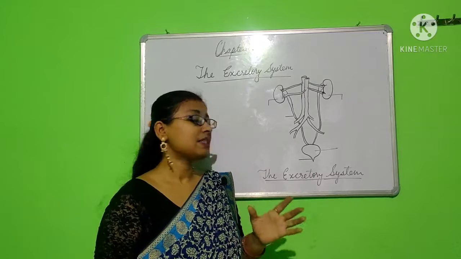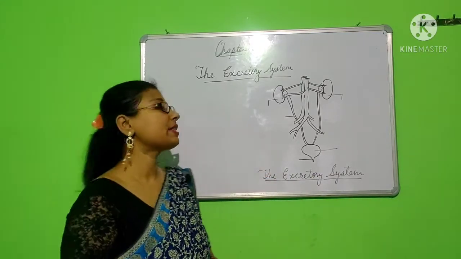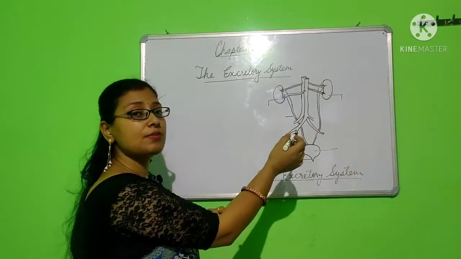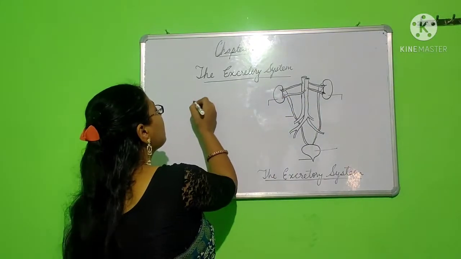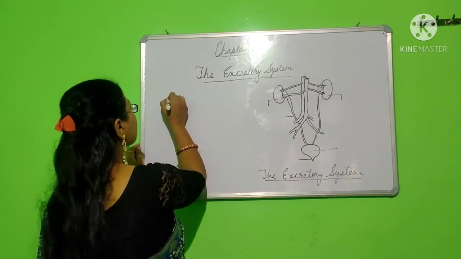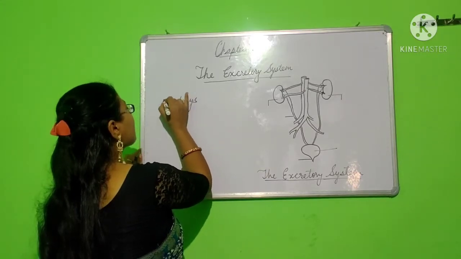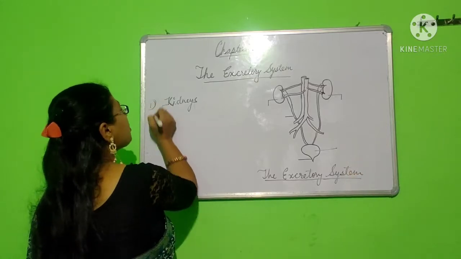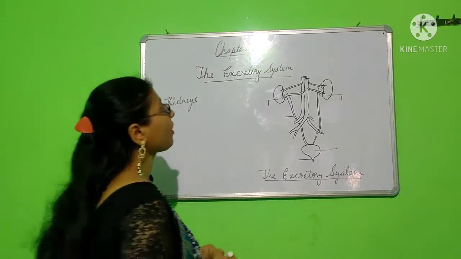So let us now understand how these work and what are those organs that are helpful in the process of excretion. You can see here two bean-shaped organs. Okay, these bean-shaped organs are called kidneys. Okay, so the first organ that is involved in the excretory system is the kidney.